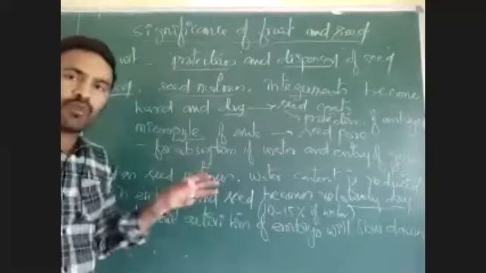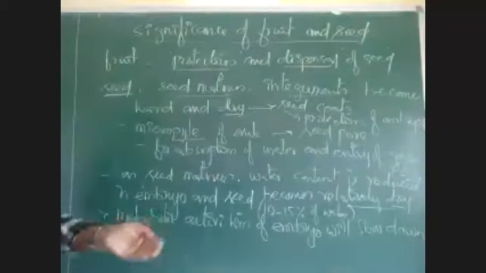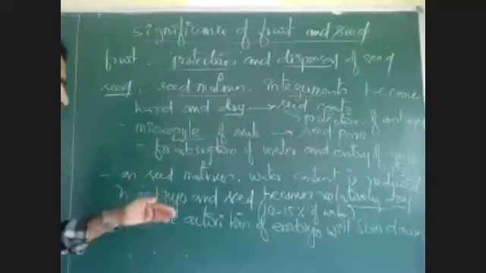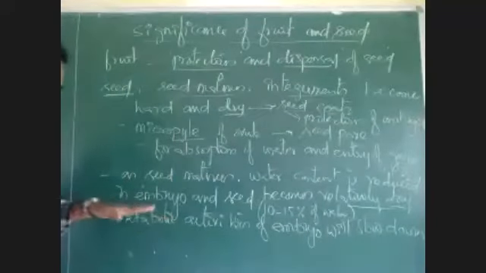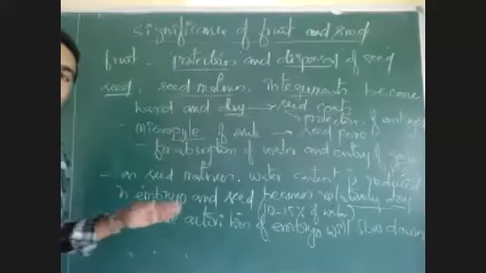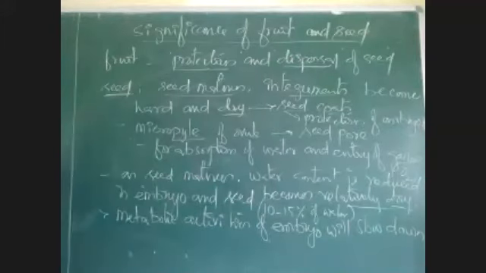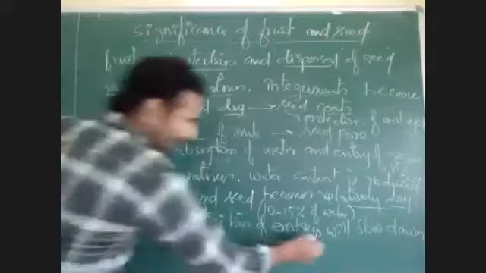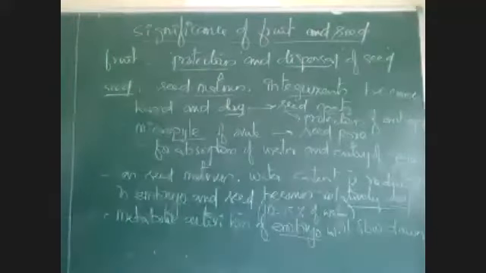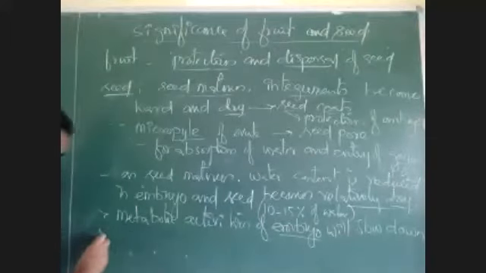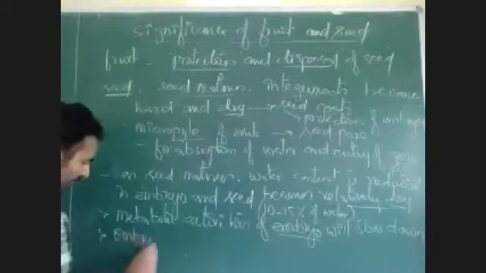The food reserve present inside the seed may get damaged. So, to maintain the food reserve present inside the seed or embryo, metabolic activities are slowed down. As metabolic activities are slowed down, the embryo will remain active for a long time. Where embryonal activity is reduced, that condition is called what? An inactive state called dormancy.